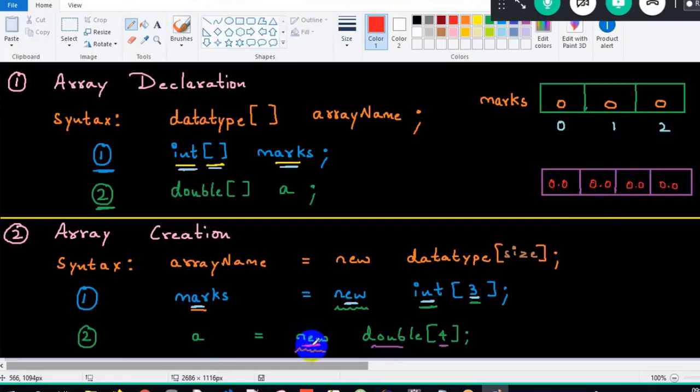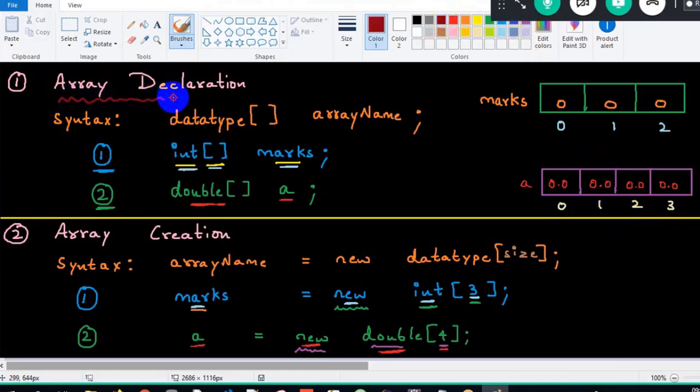And new meaning an array got created internally of size 4, which is a double array. So the default value 0.0 will get stored. And what is the name of the array? A. So A is a double array storing multiple decimal values. Okay, and the index position will always start from 0, 0, 1, 2, 3 here. So this is how we have to understand.